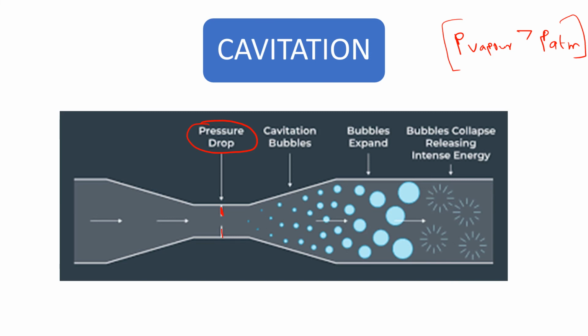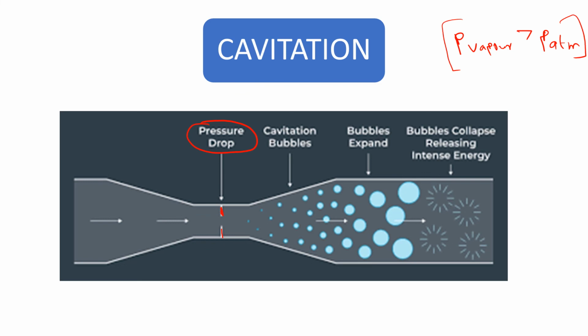When the pressure is lower than the vapor pressure, boiling occurs. So it is not by heating the liquid but by reducing the pressure. Here the pressure is taken as the atmospheric pressure. So when the pressure is very low, boiling occurs.